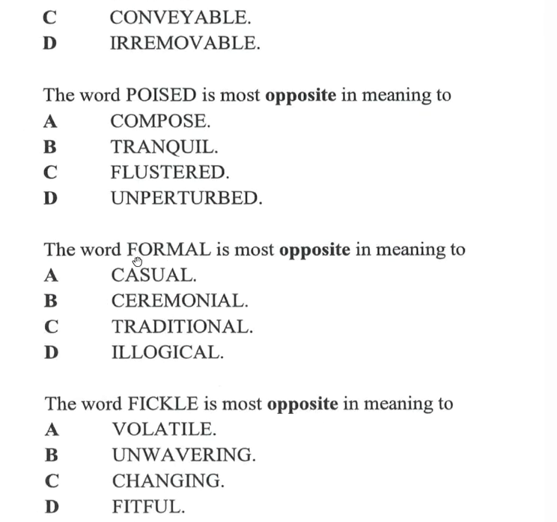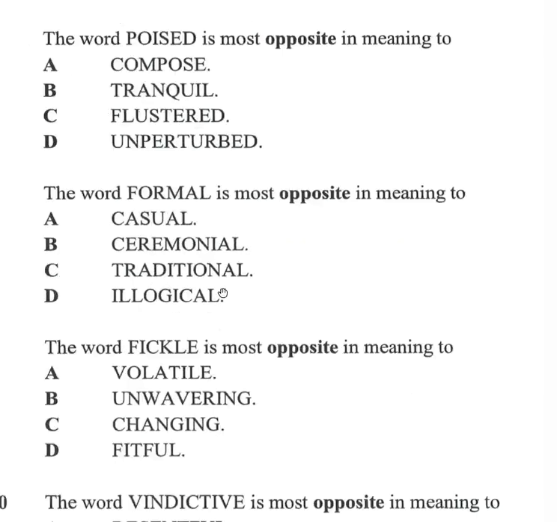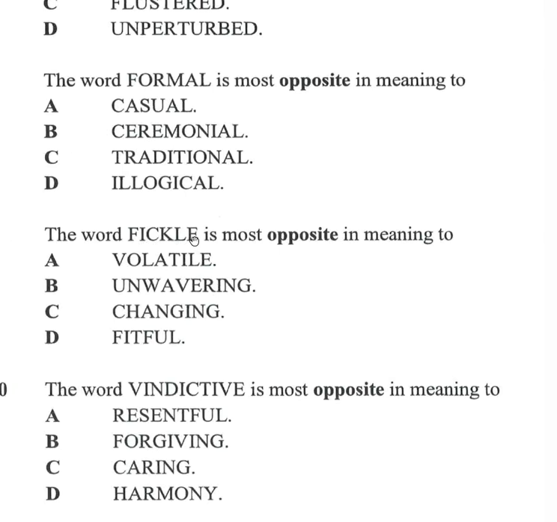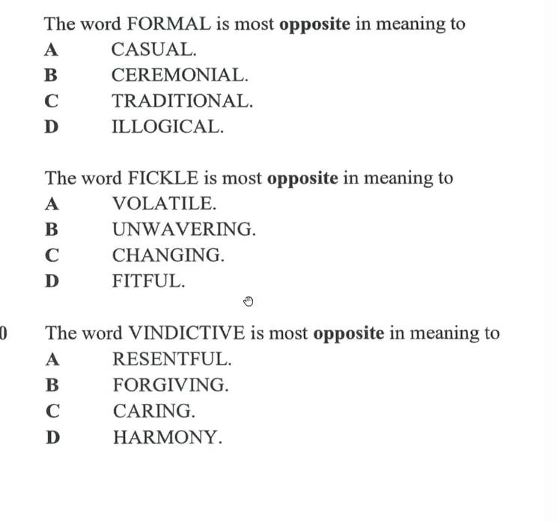All right, this one's pretty easy. Formal. Alright, the obvious opposite would be informal, but informal also means casual. Most children should know that one, I think. Right, fickle. Fickle means changing your mind all of the time. So volatile is a synonym, and changing is a synonym. Fitful, yeah, I guess that's almost a synonym. Unwavering. Alright, if you are wavering, it'd be a synonym. So unwavering means you don't change, you don't waver. That's the antonym for fickle.